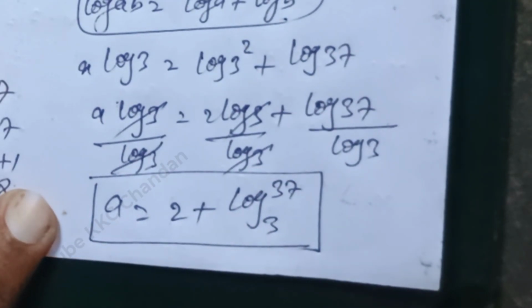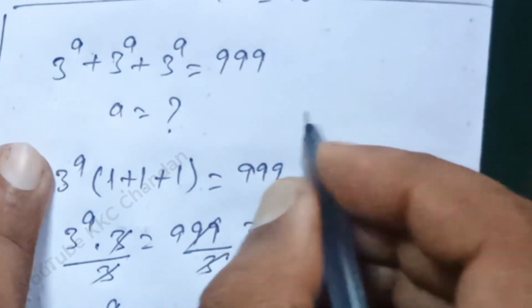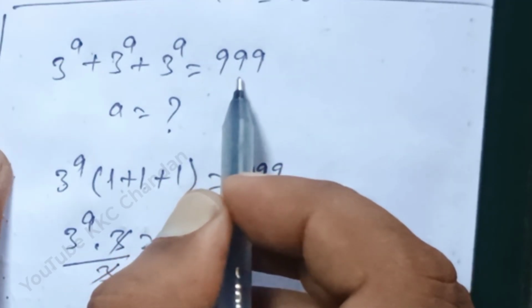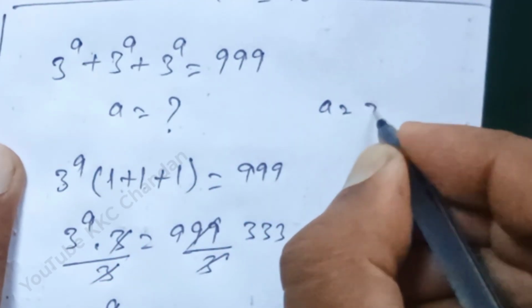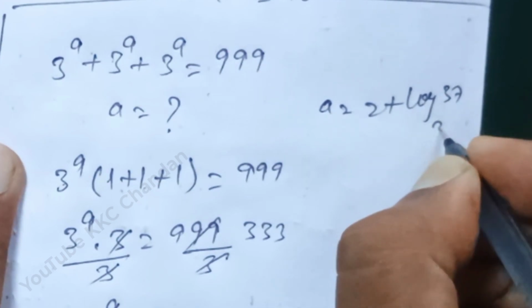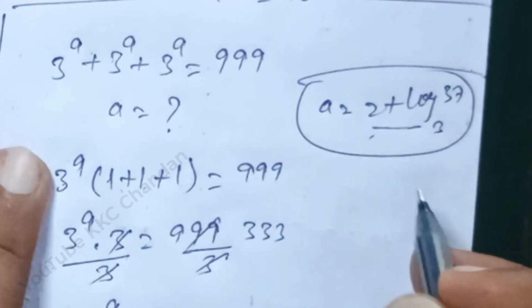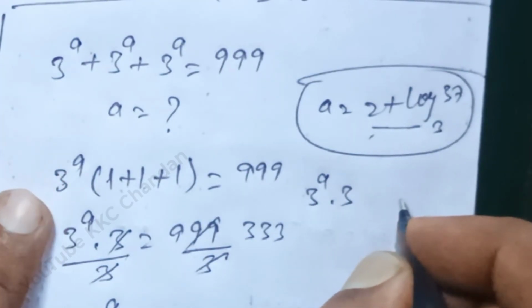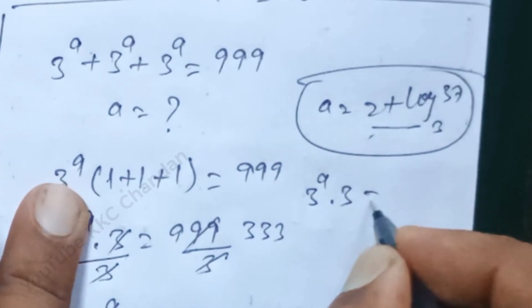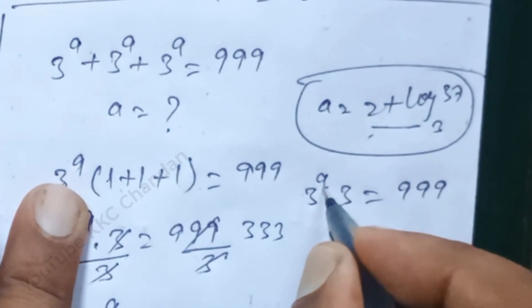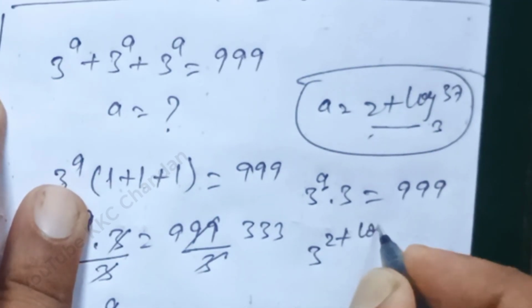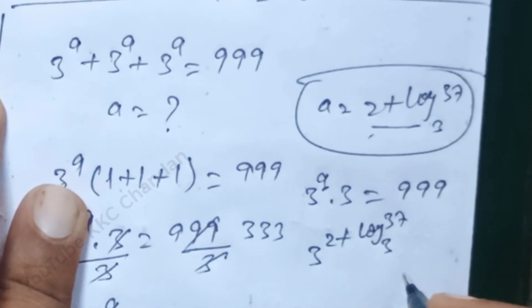Let's check whether this value is correct or not. Into the question, see here, 3 power a plus 3 power a plus 3 power a is equal to 999. Here a is equal to how much? 2 plus log 37 base 3. In place of a, put this value. See here, 3 power a into 3 is equal to 999. Therefore, 3 power 2 plus log 37 base 3 into 3 is equal to 999.